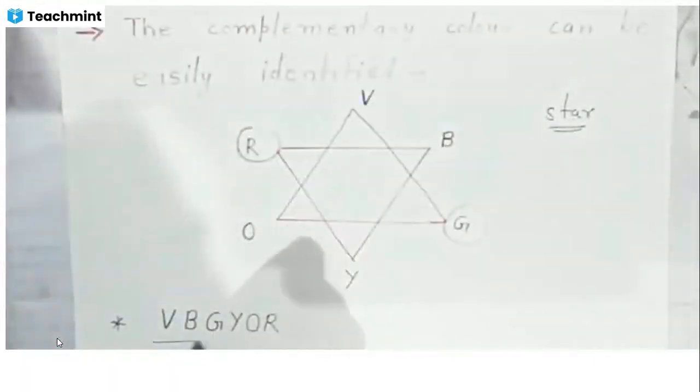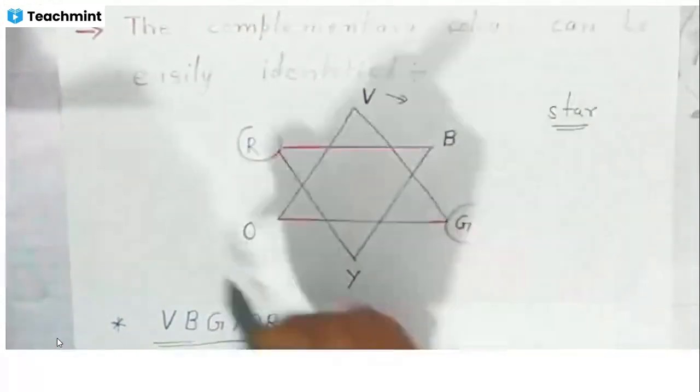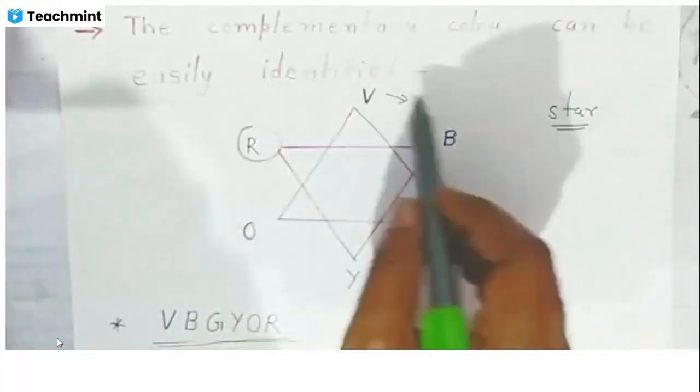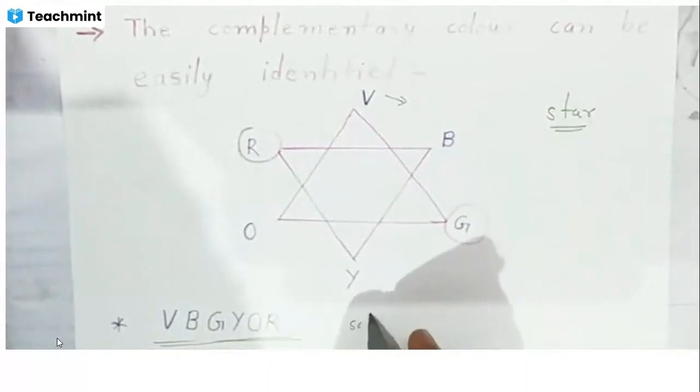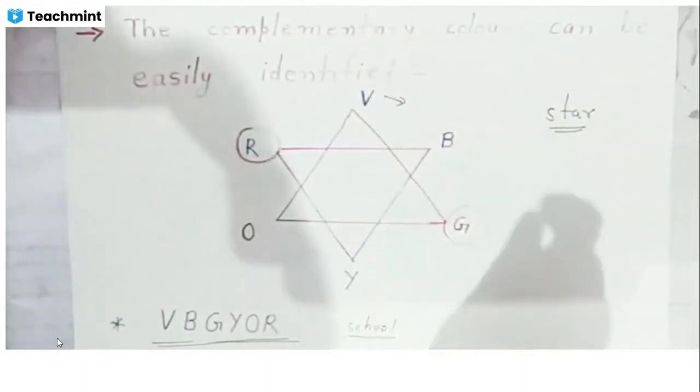This is VIBGYOR. VIBGYOR is, students, a very famous school name. With the help of this, you can write all 7 colors. VIBGYOR is the name of the school. So this way we can also learn these complementary colors.